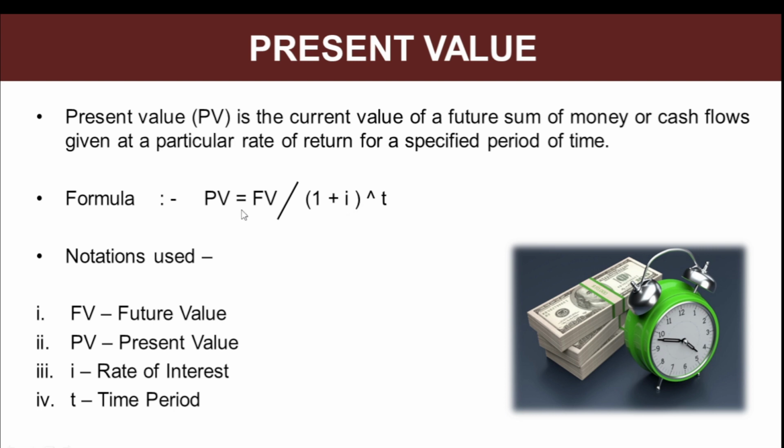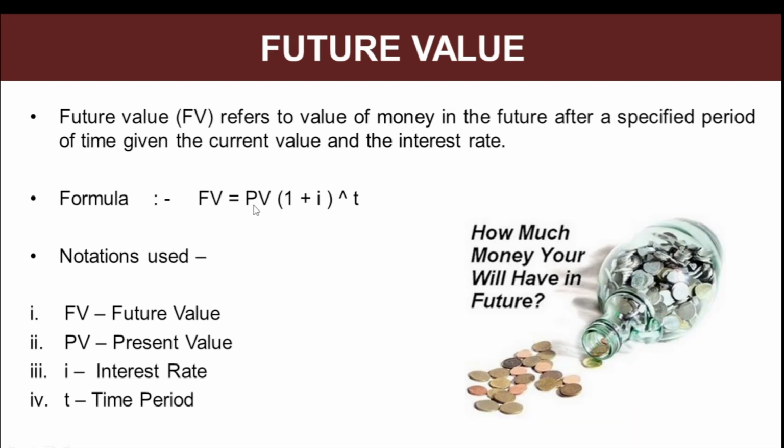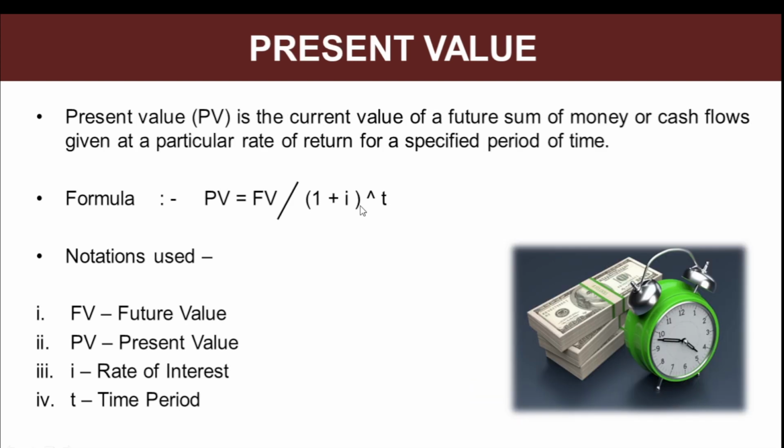For future value, we saw that the formula was present value into 1 plus rate of interest, which is I, the interest rate, raised to the power t, that is time period. For present value, we have the same formula. The only difference is that we would be dividing here.